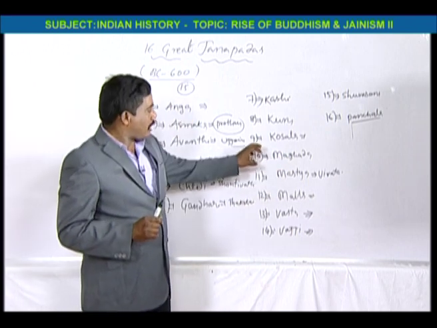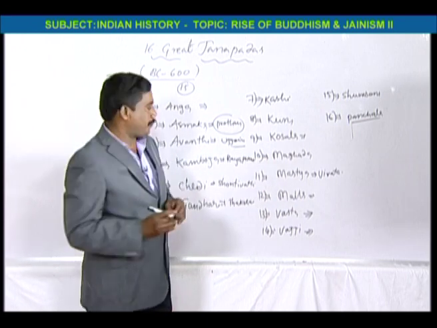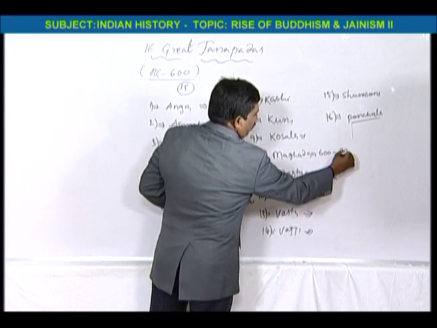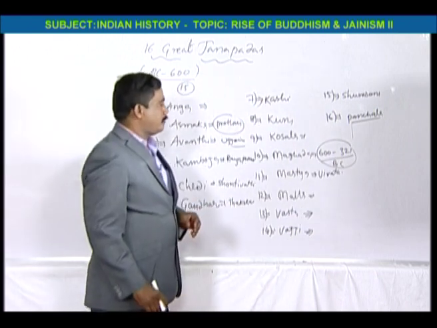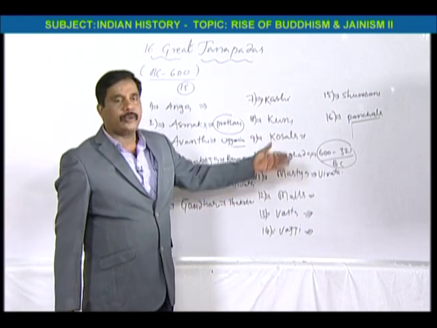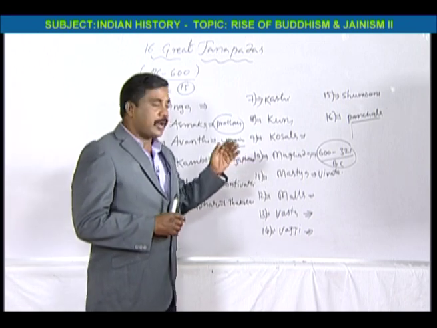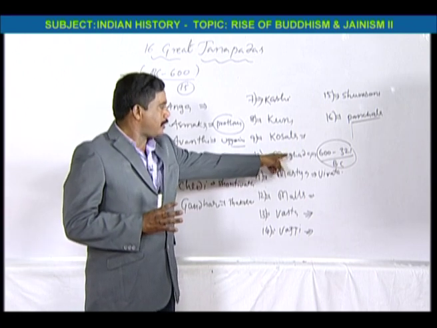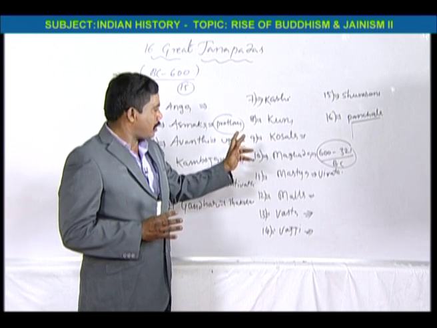From 600 to 321 BC, Magadha is ruled by 3 dynasties: the Haryanka dynasty, Shishunaga dynasty, and Nanda dynasty. These 3 ruled Magadha.